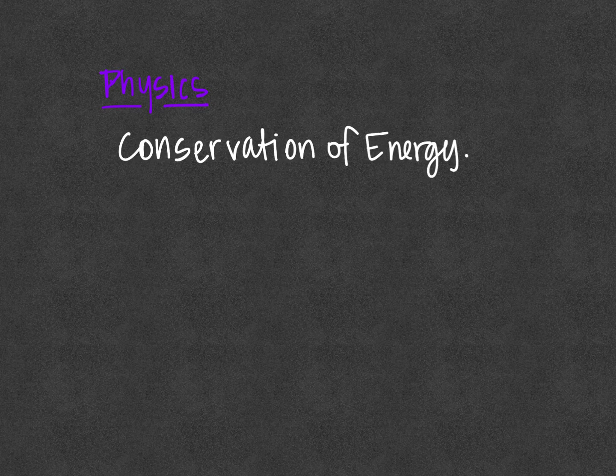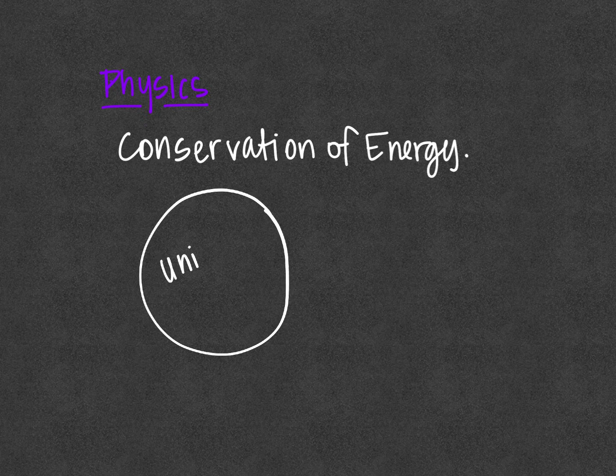The law of conservation of energy tells us that energy is always conserved. Now, we know that in our daily experiences, we find instances in which energy does not appear to be conserved. So, in this case, it depends on the system or what we're actually looking at. When we say energy is conserved in the universe, we're putting the whole universe in our system.